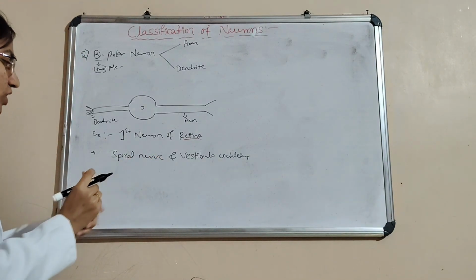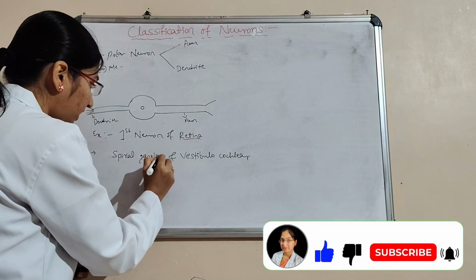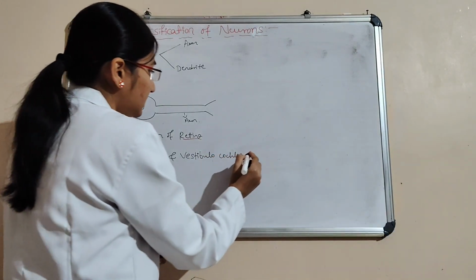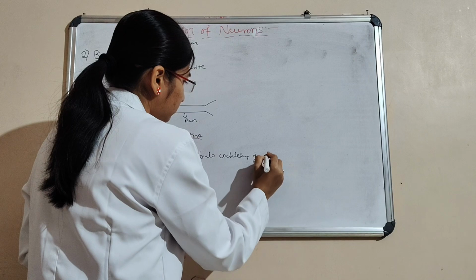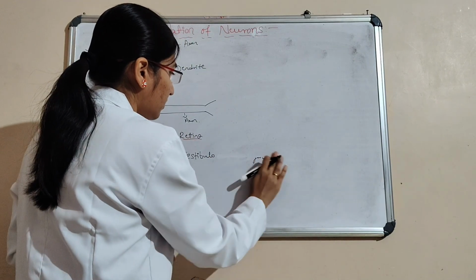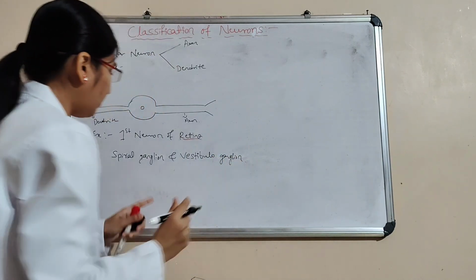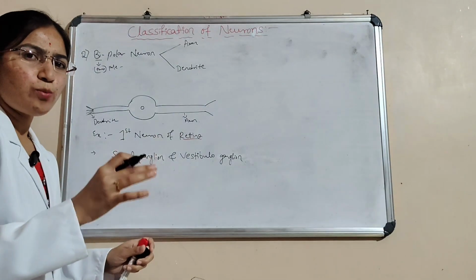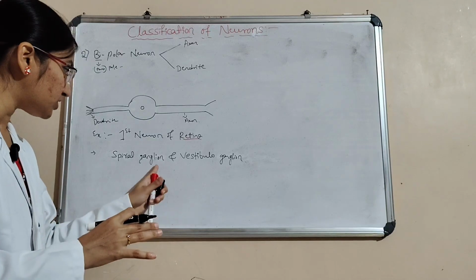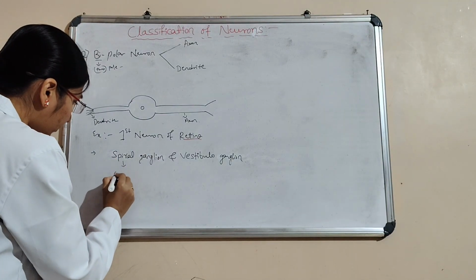Spiral nerve, sorry, it's not a nerve, it is a ganglion. Spiral ganglion, and then vestibular ganglion. Ganglion is nothing but a group of cell bodies in the PNS. That group of cells in the peripheral nervous system is referred to as a ganglion. And spiral here means the cochlear nerve.